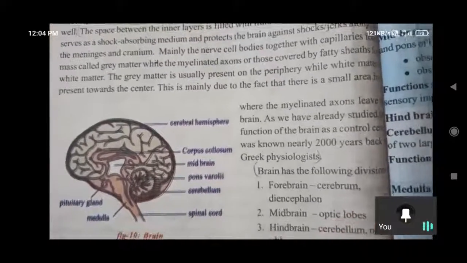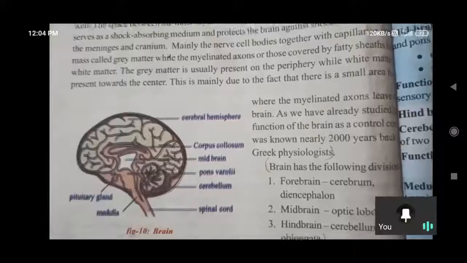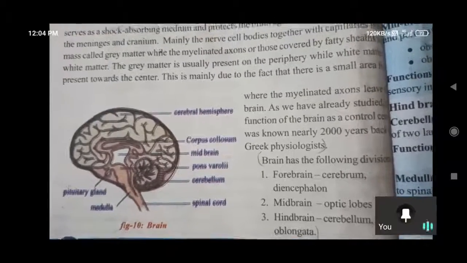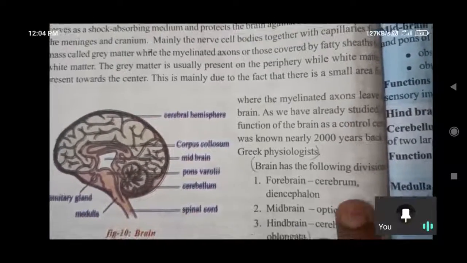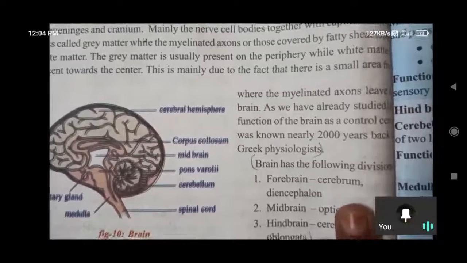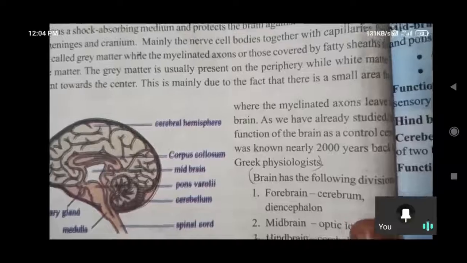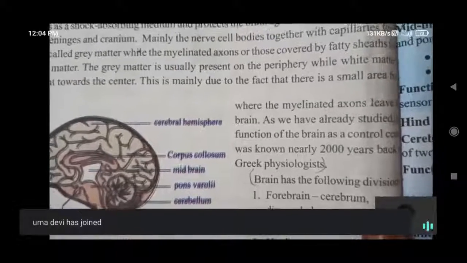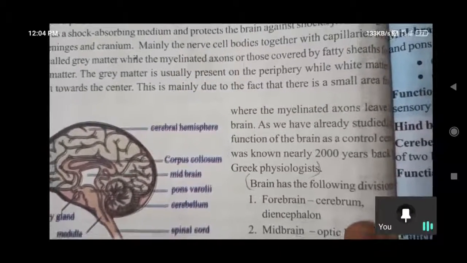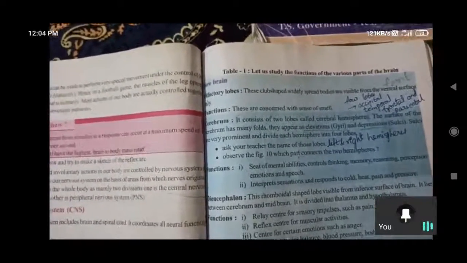All the functions which take place through sense organs come under the cerebrum. Logical thinking, writing skills, extra arts, whatever we have, all come under the cerebrum. Actually, the cerebrum consists of two hemispheres, two lobes.